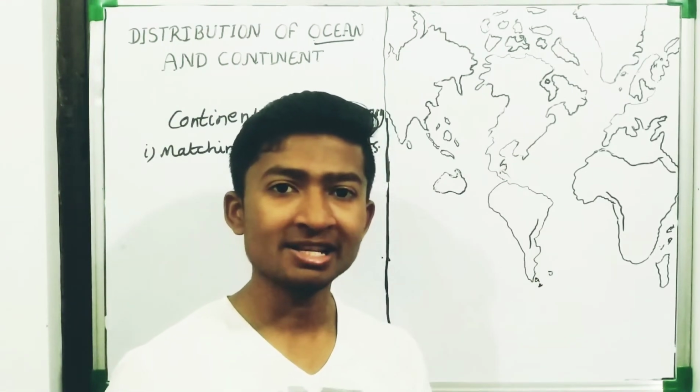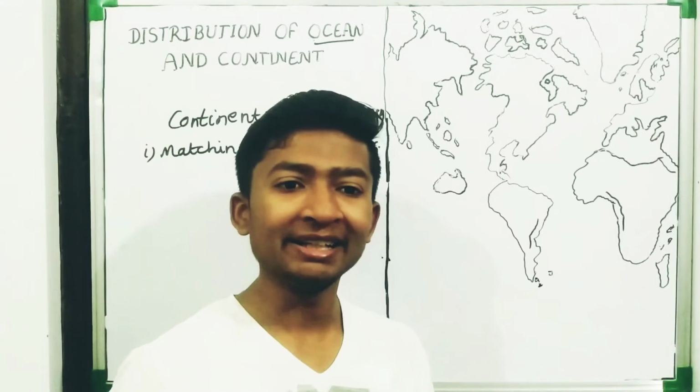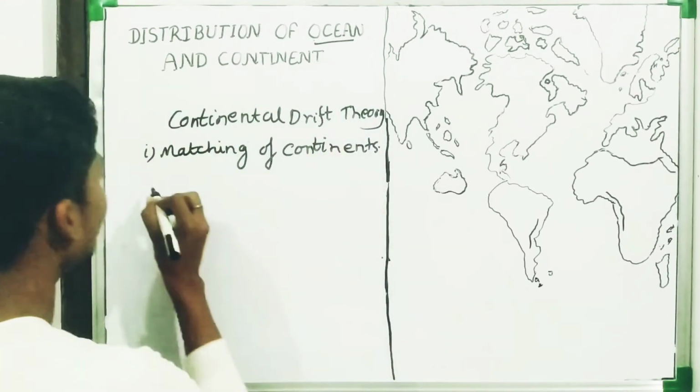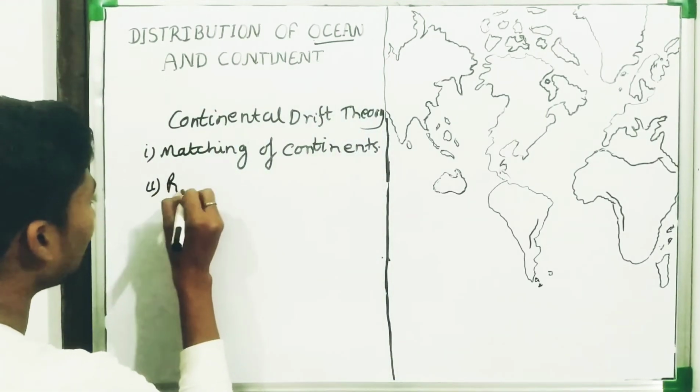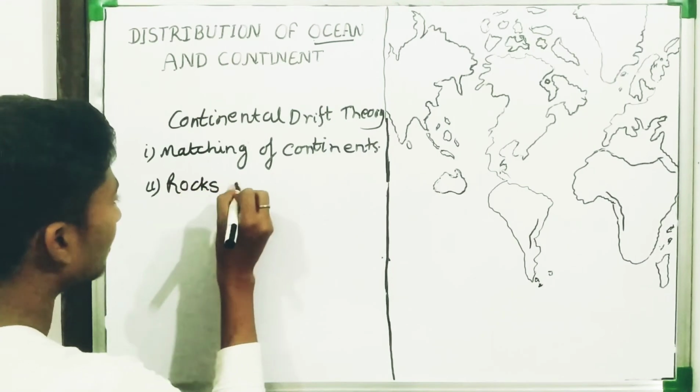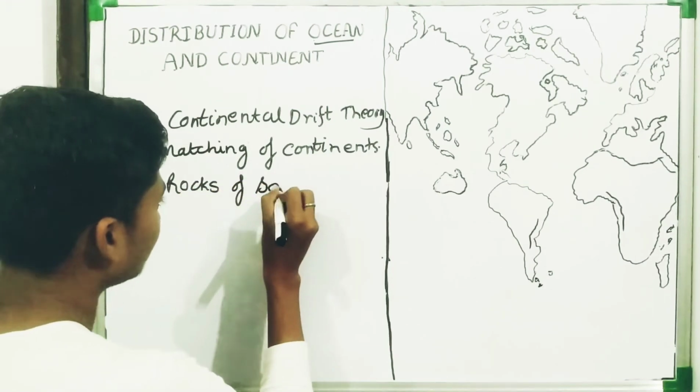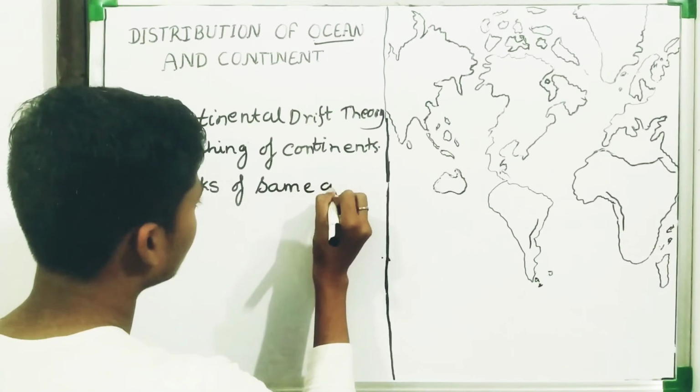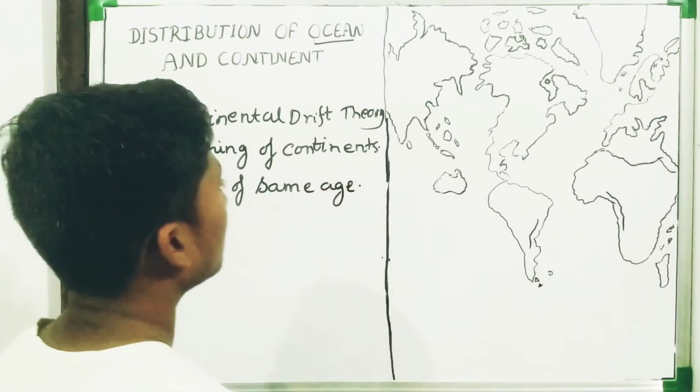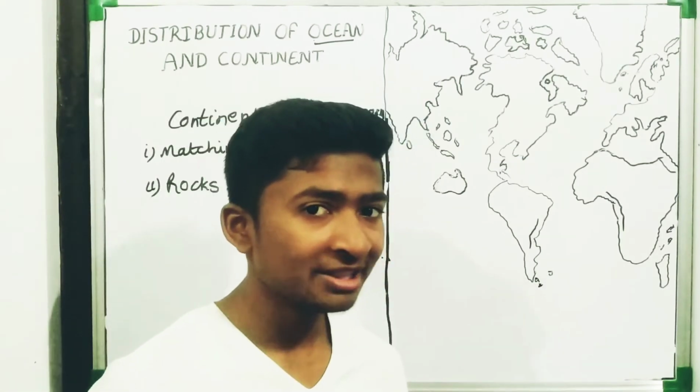Now, what is the second point? The second point is rocks of same age. Rocks of same age. What does this mean?